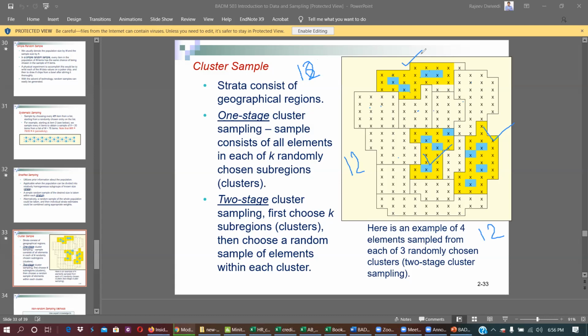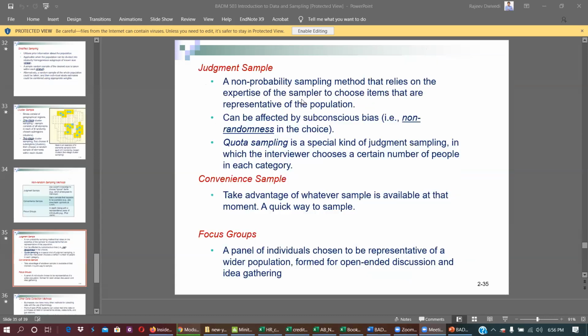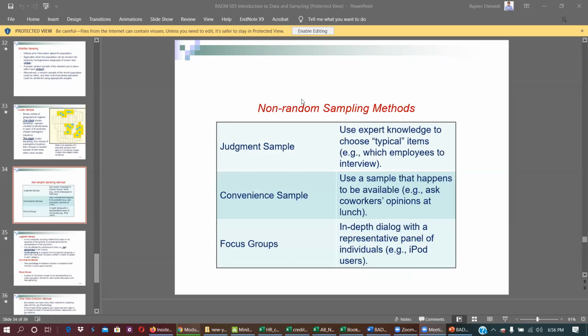Now we have 3 non-random sampling methods, which are very simple: judgmental sampling, convenience sampling, and focus group sampling. So what is convenience sampling? Whatever is convenient to you.